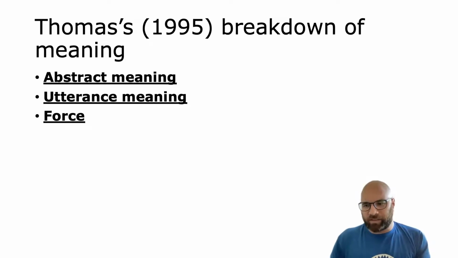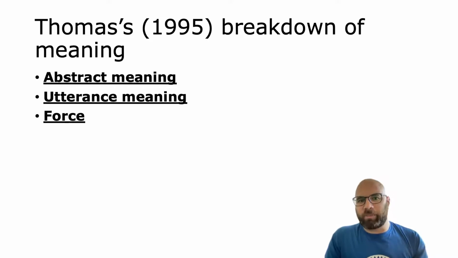So if I say a sentence like, I went to the bank yesterday, this could mean many different things because of the way linguistics works, because of the word bank has different meanings. The way that syntax puts these words together can cause them to mean different things. So if we apply the rules of language to figure out every possible structure and every possible meaning that we could have from that sentence, that's the abstract meaning of the sentence.